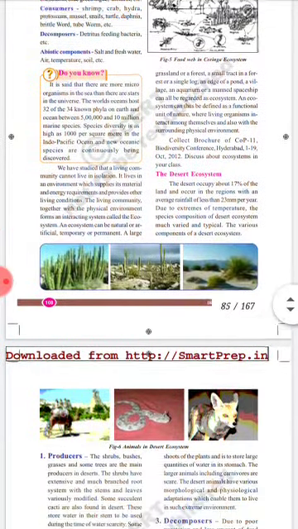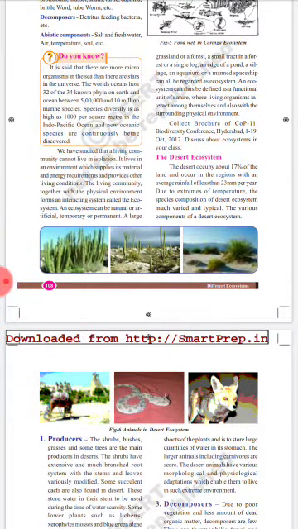Coming to the next one. Do you know, children, one thing, the world hosts 32 of the 34 known phyla on the earth, and in the oceans between 5 lakhs and 10 million marine species are present.